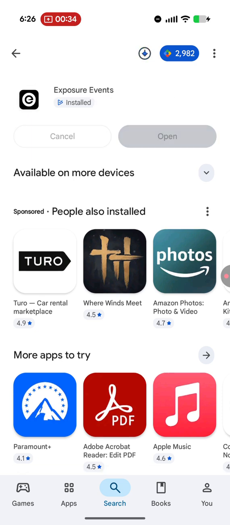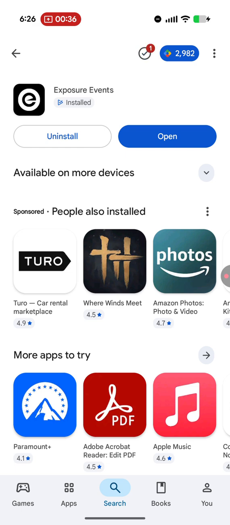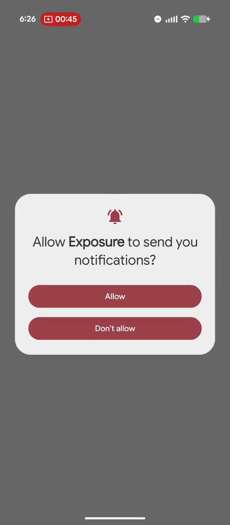The biggest thing about the Exposure app is when you open it, anytime you launch it, an advertisement is going to pop up, and you want to make sure that you don't click on the advertisement. You just continue the app. So I'm going to open it. You're going to see allow notifications.